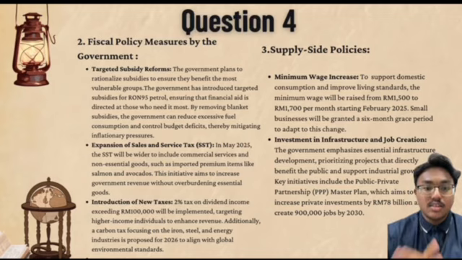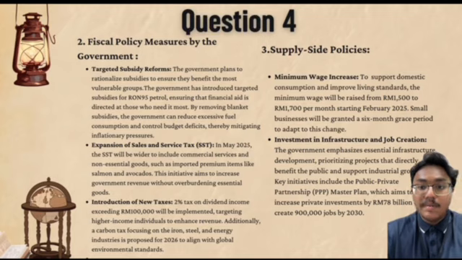Third, supply side policies, with a focus on minimum wage increase. To bolster domestic consumption and improve living standards, the minimum wage will be raised from 1,500 to 1,700 per month starting February 2025. Small businesses will be granted a 6-month grace period to adapt to these changes.